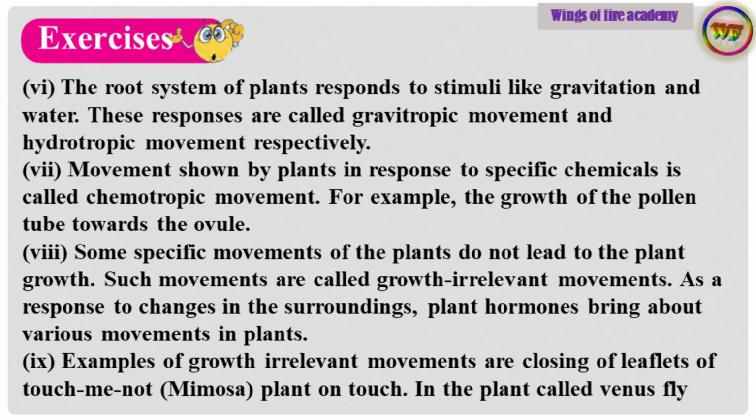Point number 6. The root system of plants responds to stimuli like gravitation and water. These responses are called gravitropic movement and hydrotropic movement respectively. Point number 7. Movement shown by plants in response to specific chemicals is called chemotropic movement. For example, the growth of the pollen tube towards the ovule.